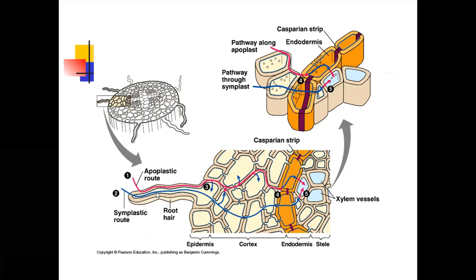enters the root's inner surface. Symplast means the inner surface of the plant. It enters the inner surface of the epidermis, then the inner area of the cortical cells, then the endodermis, and finally the xylem vessels. So this is the water absorbing capacity of plant roots.